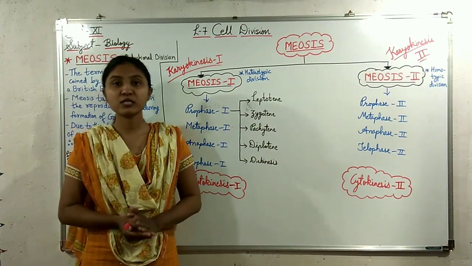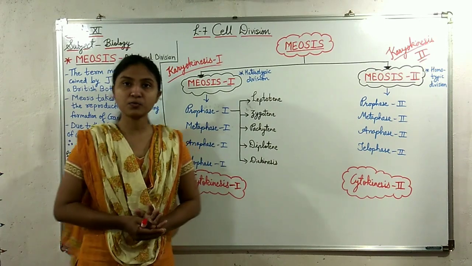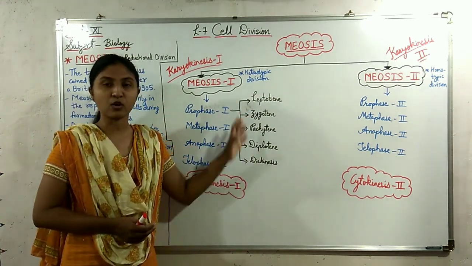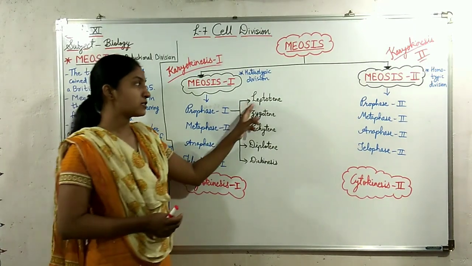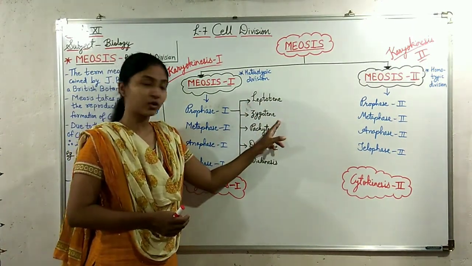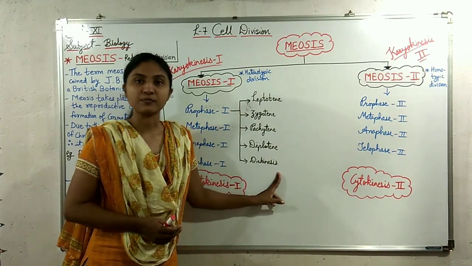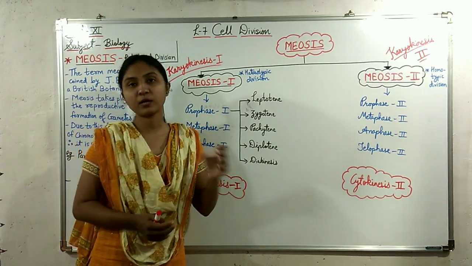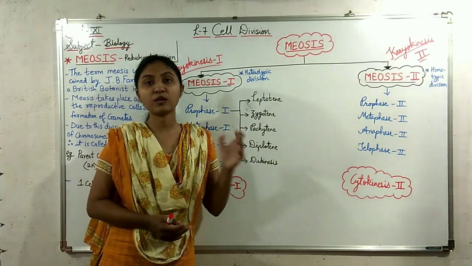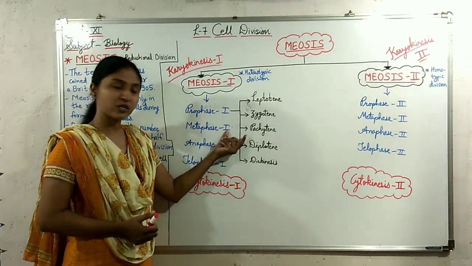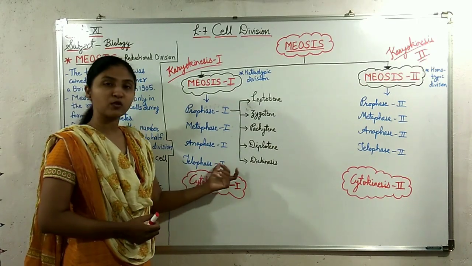Prophase is the longest phase in this process, and that's why it is divided into 5 stages: leptotene, zygotene, pachytene, diplotene and diakinesis. It is followed by metaphase 1, anaphase 1, telophase 1.